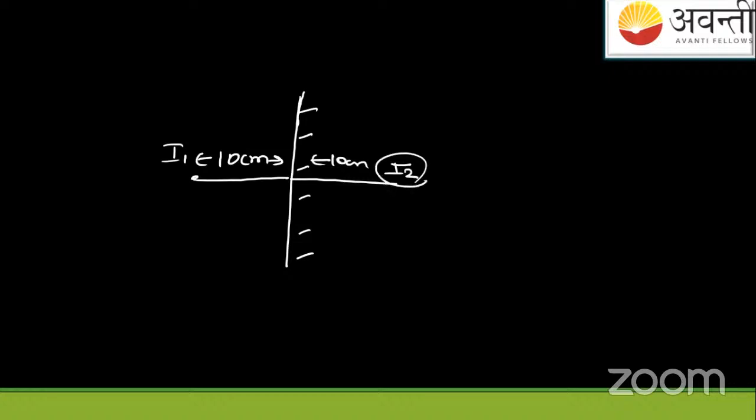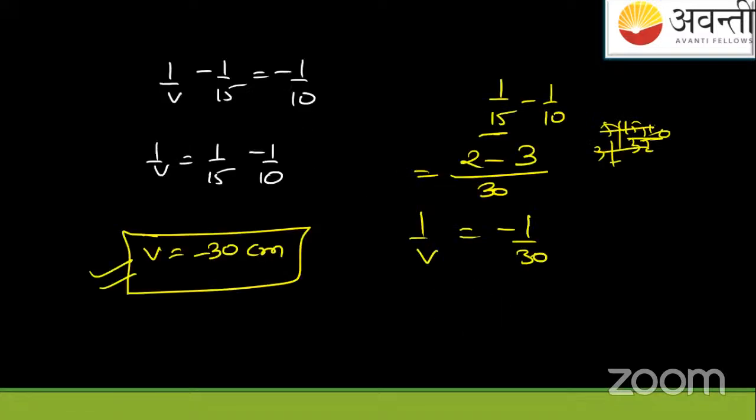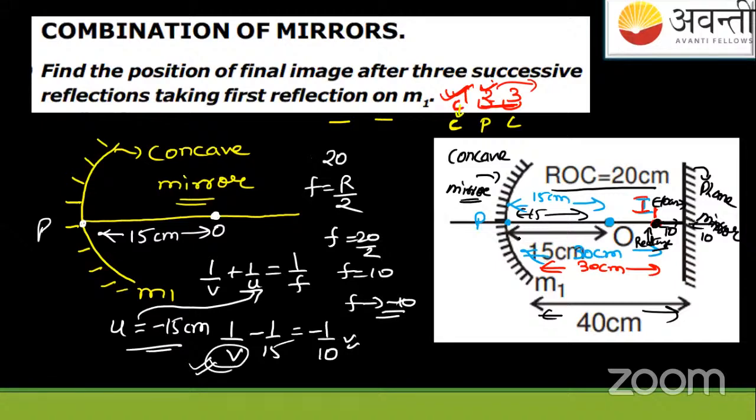Now this second image, which we know is 100% a virtual image. This is what kind of image? It is a virtual image. This virtual image, which is I2, will be acting as a virtual object. It seems to our eyes that it will act like what? A virtual object. The I2 image will act as a virtual object for the spherical concave mirror. Okay, so let me draw it on the screen so you can see it. I think it's visible to you properly.